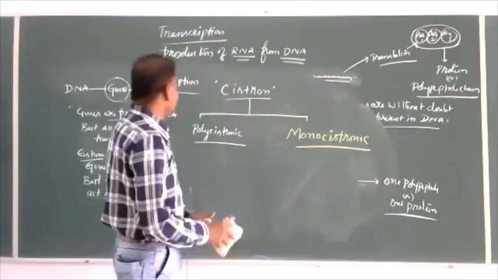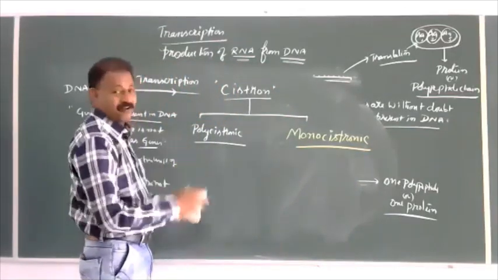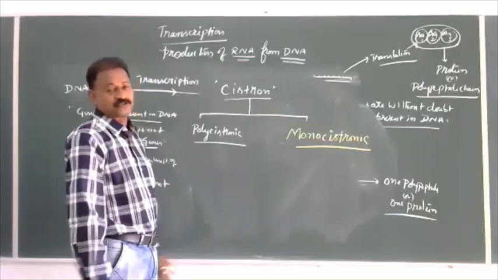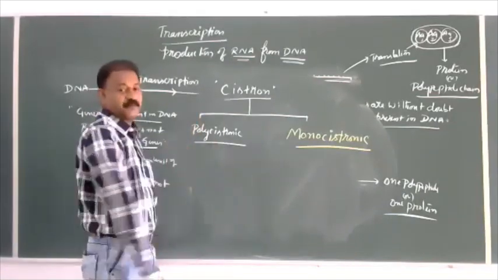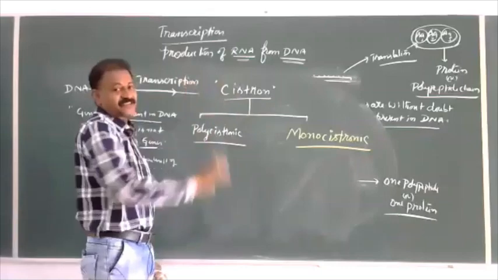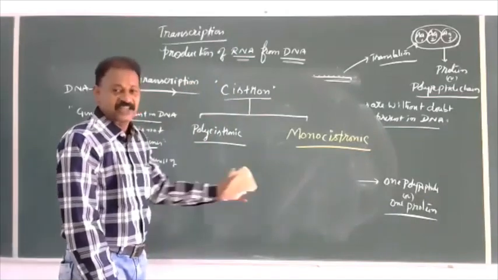What do these terms indicate? What is the meaning of polycistronic and monocistronic? Poly means many. Cistron means functional unit of gene or a structural gene.